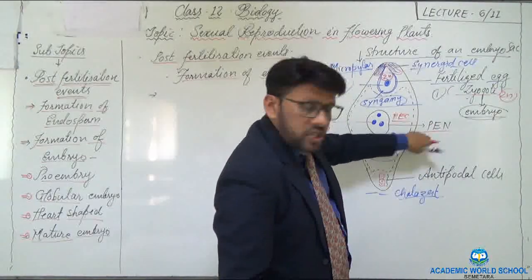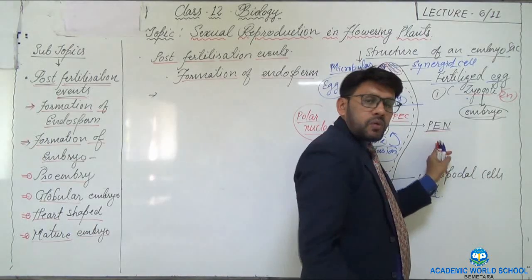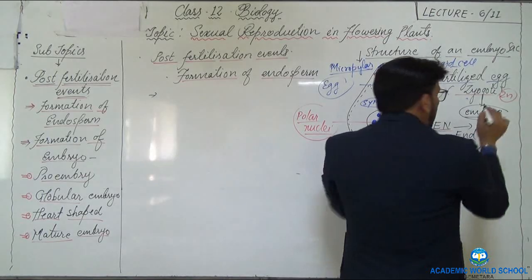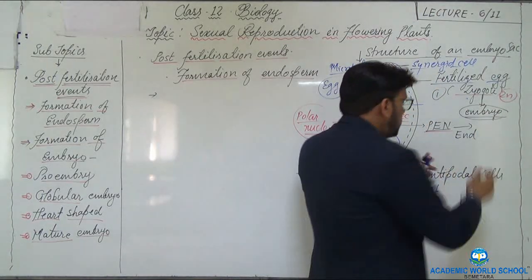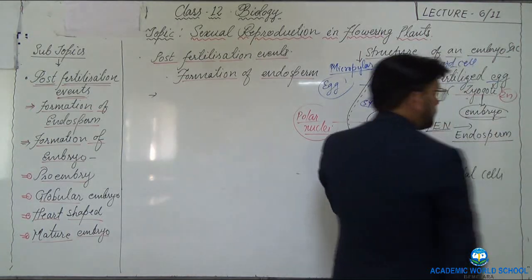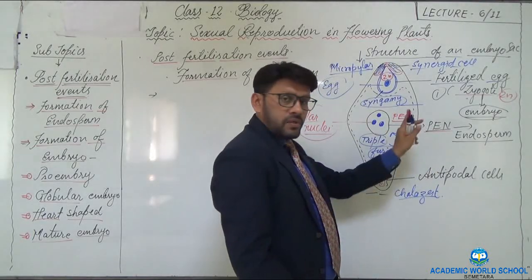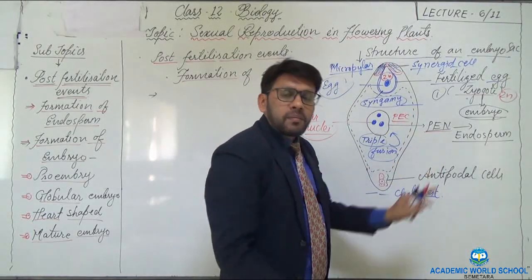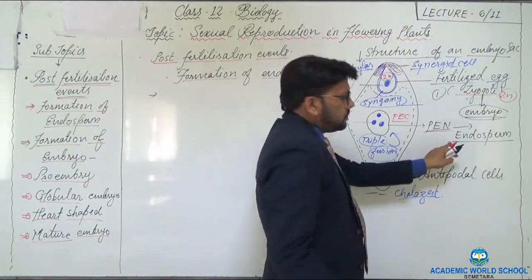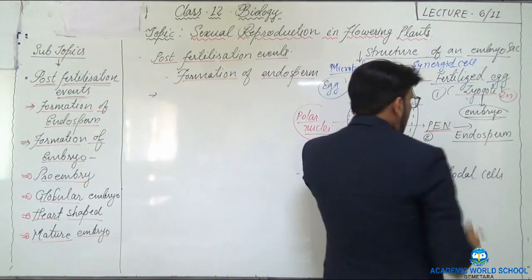The other event which occurs inside is this PEN or primary endosperm nucleus. It converts into the nutritive tissue. That tissue is called the endosperm. So this is the second event which takes place within the embryo sac as soon as the process completes. So the endosperm forms. Then after this, we can see it is the second one.